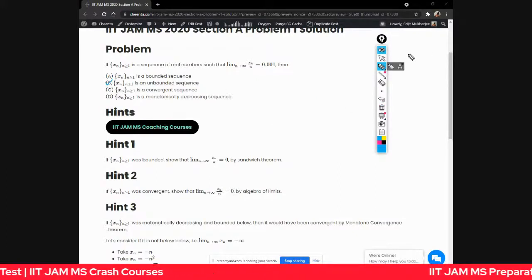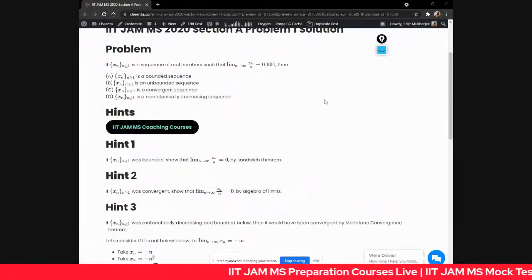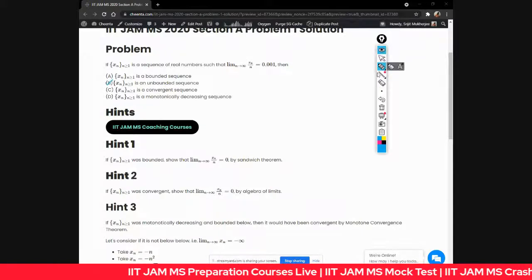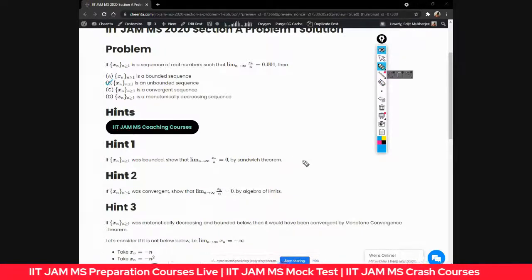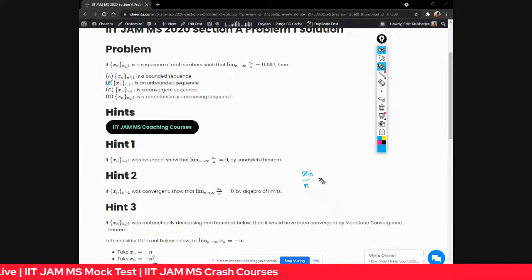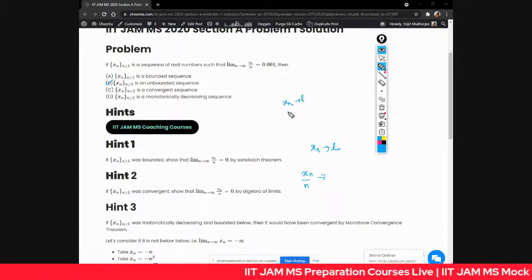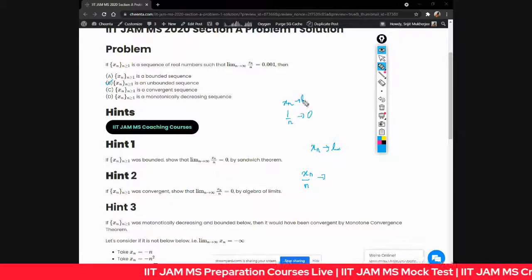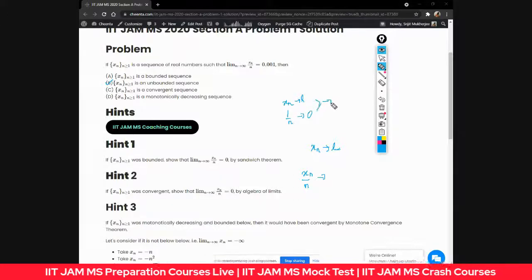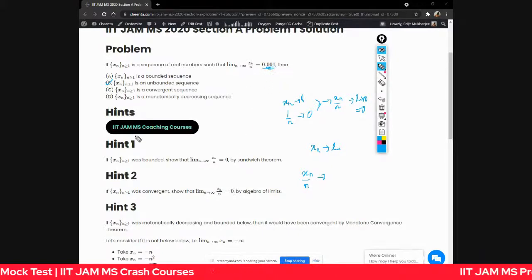Now let's check if it's a convergent sequence or not. So suppose xn is convergent. The hint given is that if xn is convergent, then show that xn by n goes to 0, using the algebra of limits. Say xn converges to some limit L, and 1 by n goes to 0. By the algebra of the limits, xn by n, by multiplying, will go to L into 0, that is 0. But here it goes to something positive, something non-zero. So therefore it's also not possible.